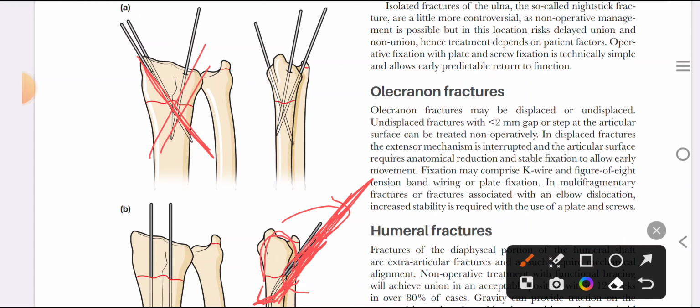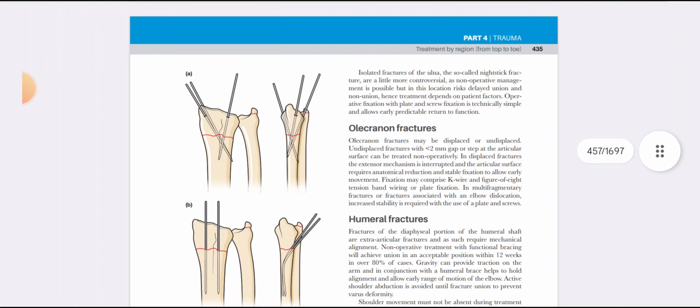This part of the K wire will provide a buttress to the distal radius, which will keep it lifted and won't allow it to tilt towards the site where there is comminution and bone loss. So this is intrafocal. The diagram shown in B is intrafocal, and A is crisscross.